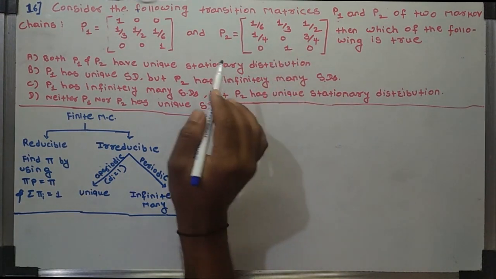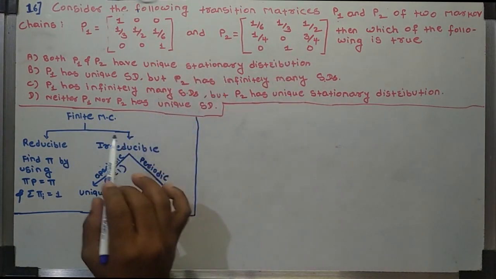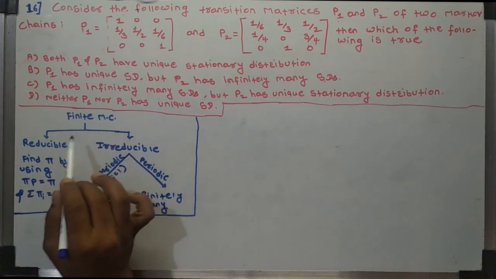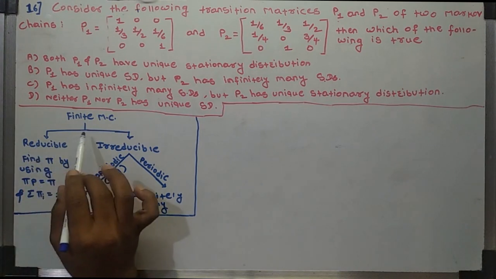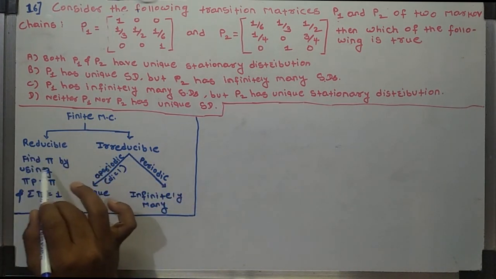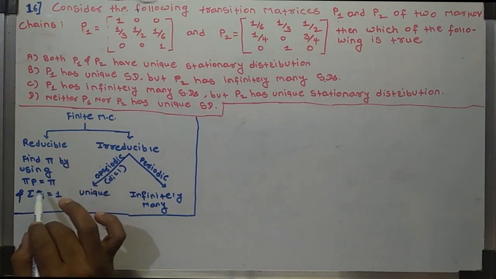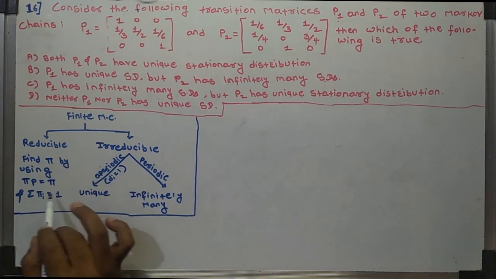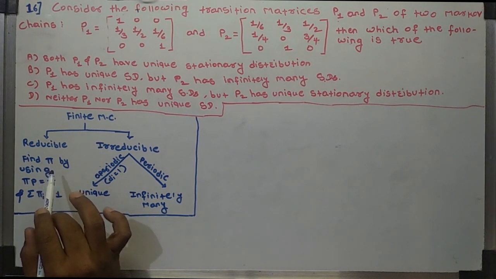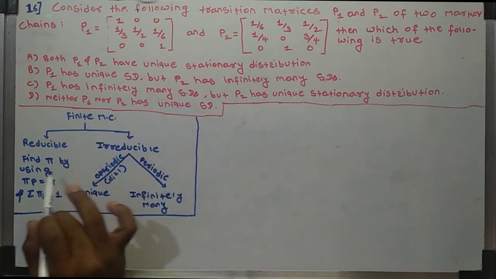To find the answer to this question, we need this result. If the Markov chain is finite, then check whether it is reducible or irreducible. If reducible, then find the solution for pi by using the equation pi P equal to pi and summation pi equal to 1. If pi has a unique solution, then the Markov chain has a unique stationary distribution.